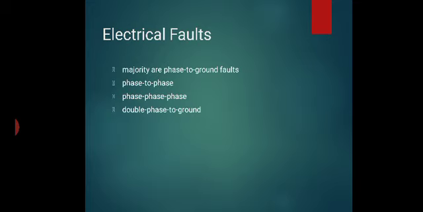Electrical faults. In a power system different types of faults occur, the majority being phase to ground fault, then phase to phase fault, then three phase fault, and double phase to ground. Okay.